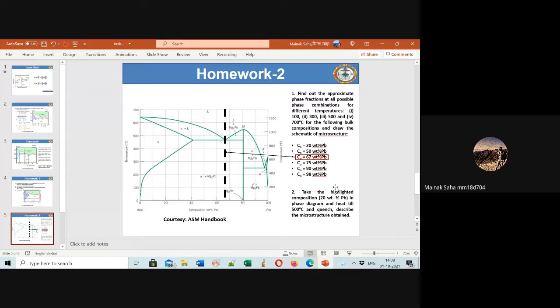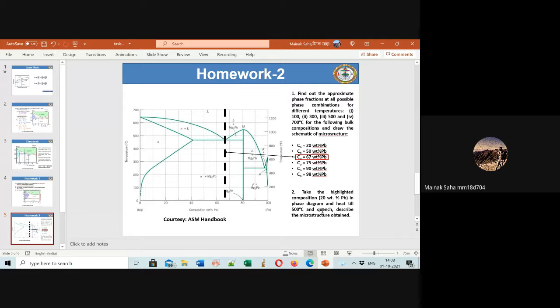And what is the question? Take the highlighted composition with 20 weight% lead in the phase diagram, heat to 500 degrees and quench. Have you been taught about quenching? No, sir, we haven't been taught about it. Okay, do one thing: skip the second question. Only consider homework 2, not homework 1, and skip its second question.